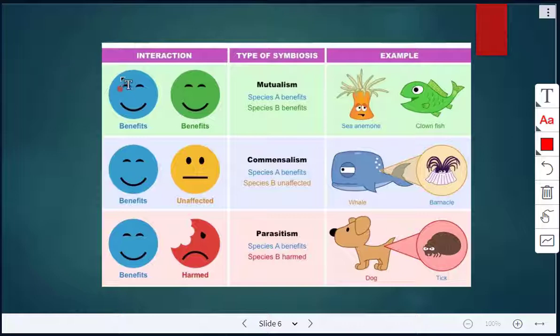So mutualism, both are happy. They are both benefiting. The example is a sea anemone and a clownfish. Then we see commensalism. One benefits, the other is unaffected. Another example of that would be whales and barnacles. And then parasitism, one benefits, the other is harmed. Another example here is the dog. The dog is the host, and the parasite in this case is the tick.